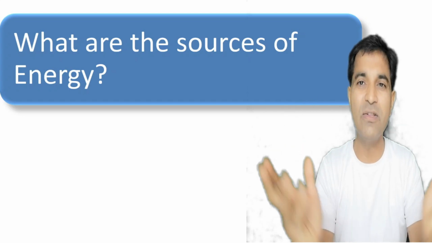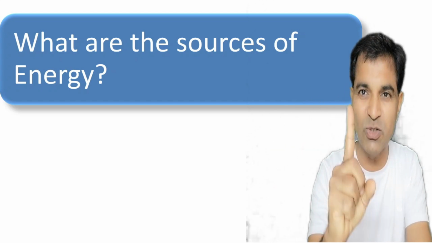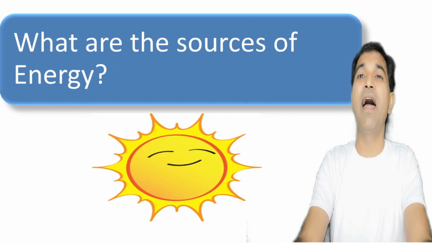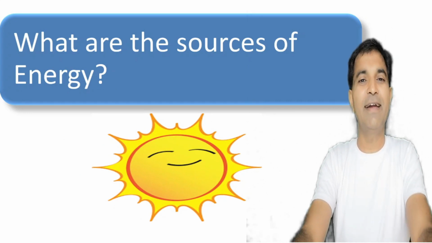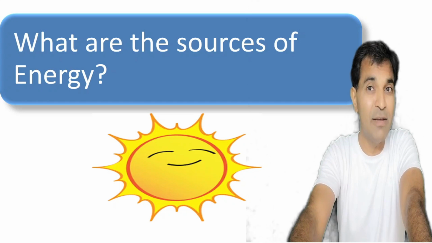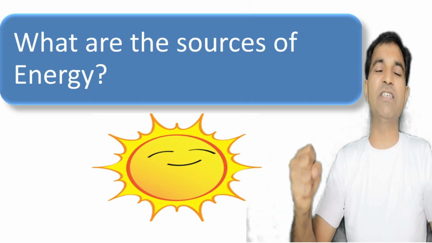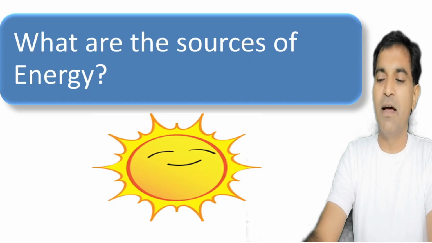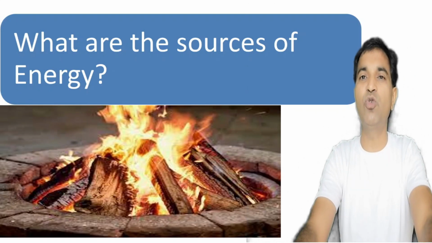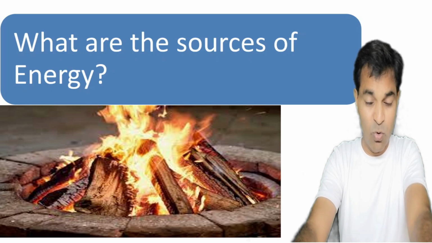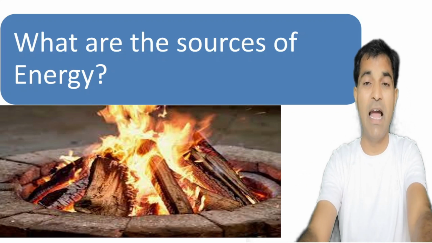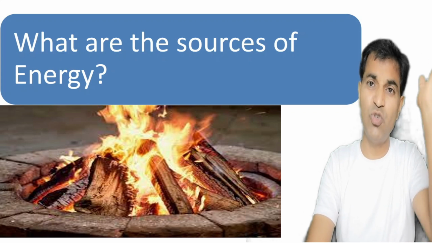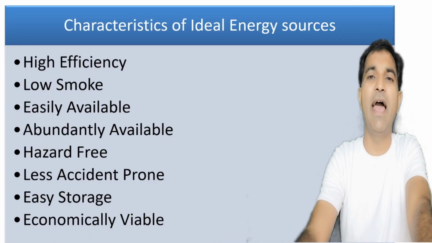Actually, in the whole solar system, we have only one source of energy, and that is none other than our Suraj Dada, our sun. Right? This is the only and ultimate source of energy by virtue of which we get energy. But mankind has been acquainted with getting energy for cooking food, for heating, etc. as firewood. Wood has been used for thousands of years for getting energy.